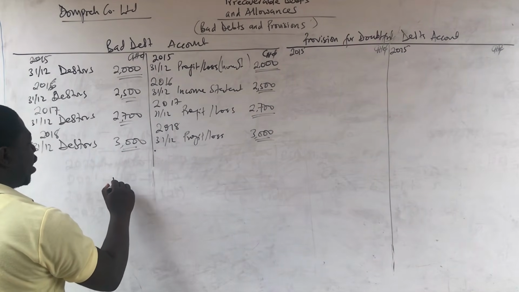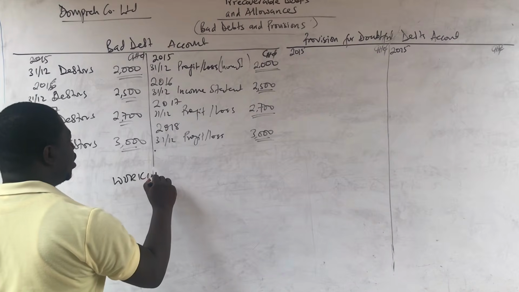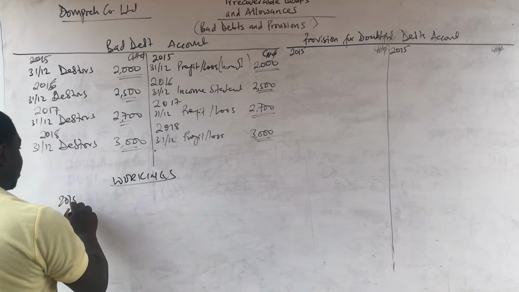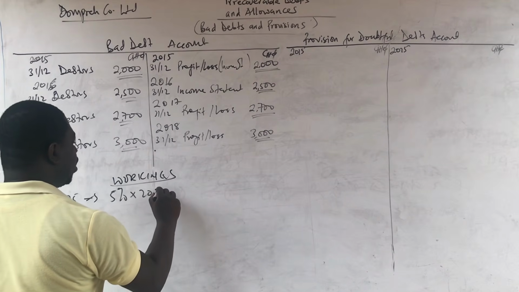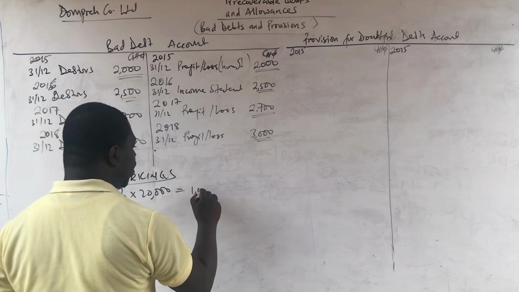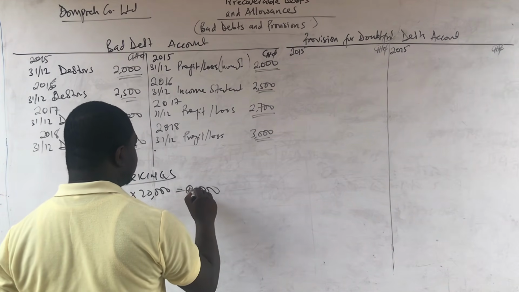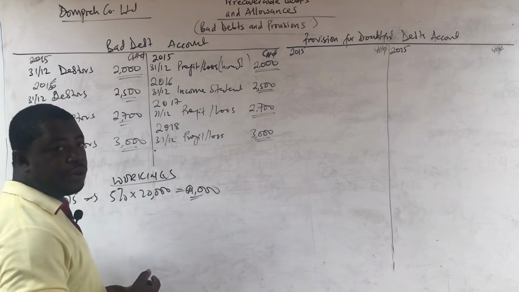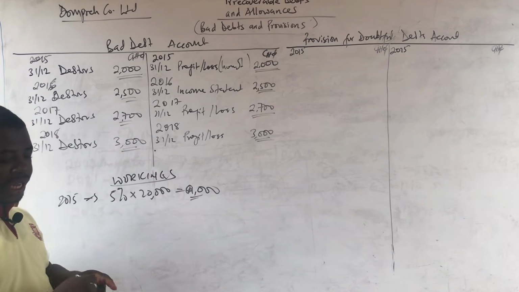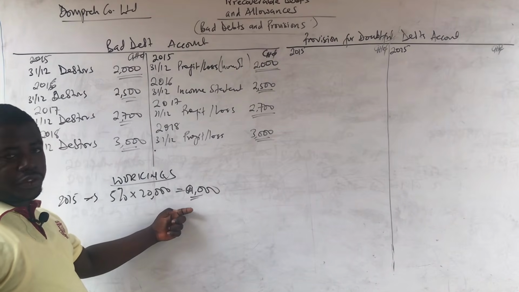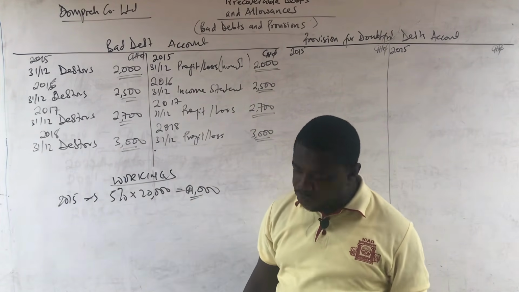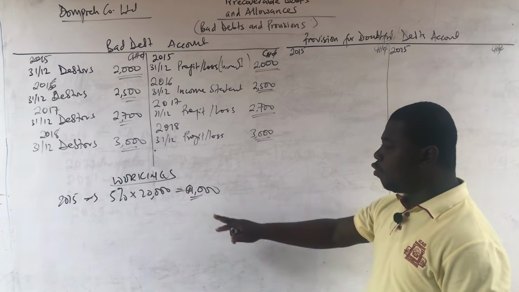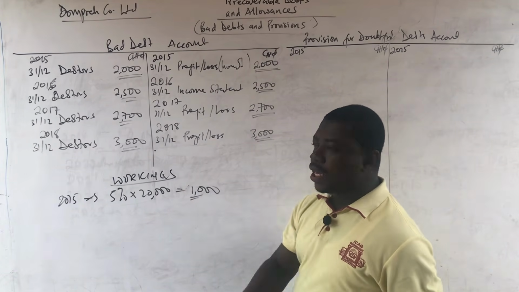So the workings for the provision in 2015 is 5% on 20,000, and that is going to give us 1,000 Ghana cedis. Remember, you have to make sure you are applying the rate on the remaining receivables figure after you have written off bad debts. And so in 2015, we have 1,000 Ghana cedis as provision.